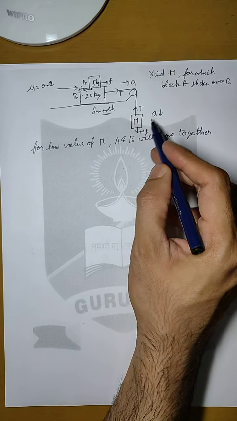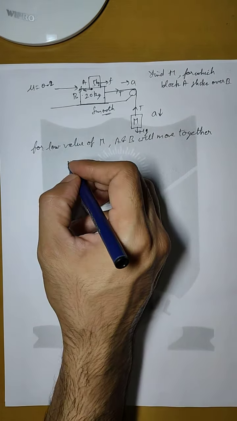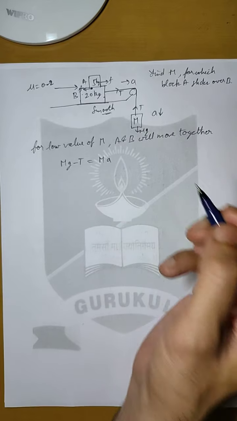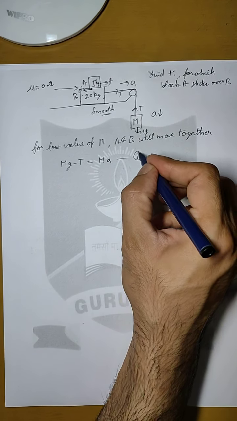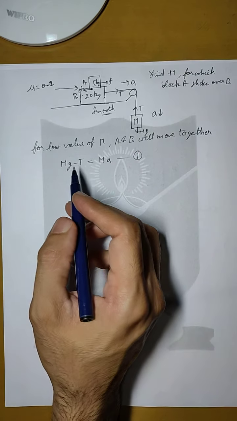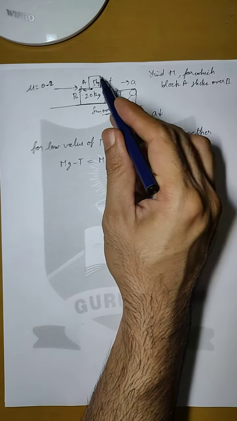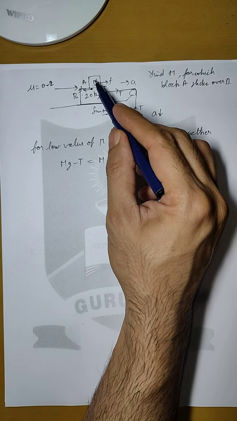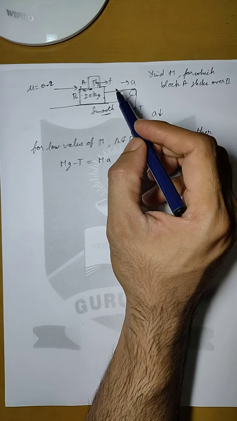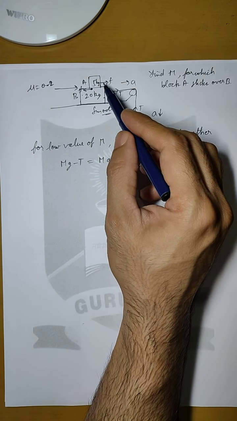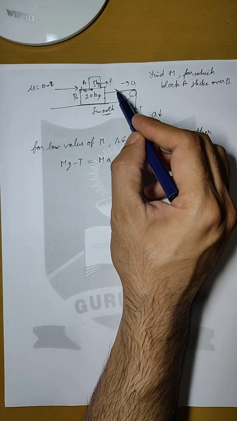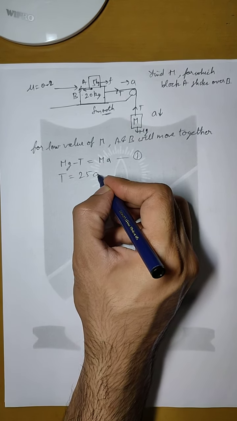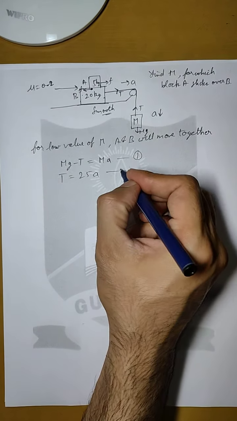So for the smaller block, mg is in the downward direction, so we can write the equation mg minus T equals ma. This will be our first equation for this block. Now for this system, when A and B are moving together, the total mass of the system will be equal to 25 kg, and since A plus B is only moving because of the tension in the string, we can say that T is equal to ma, where m is 25 and this is a. So this will be our second equation.